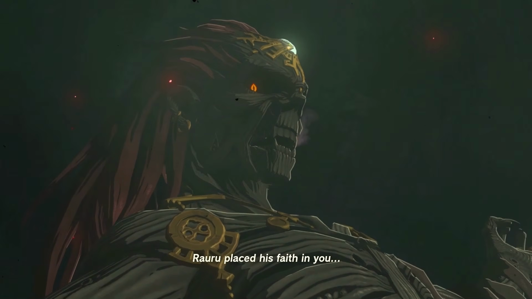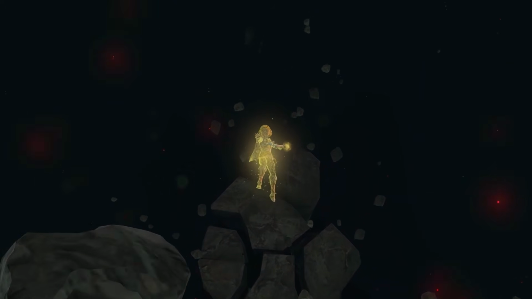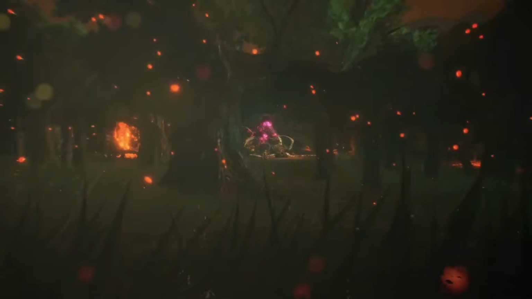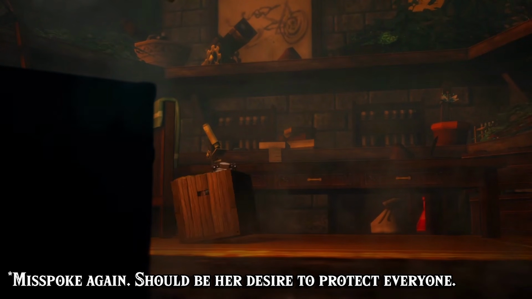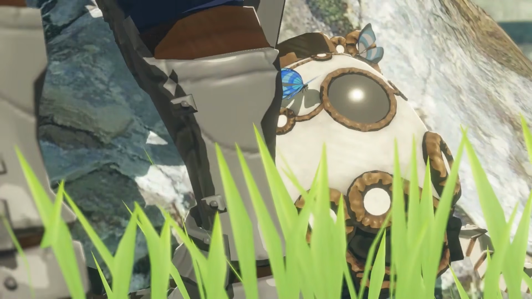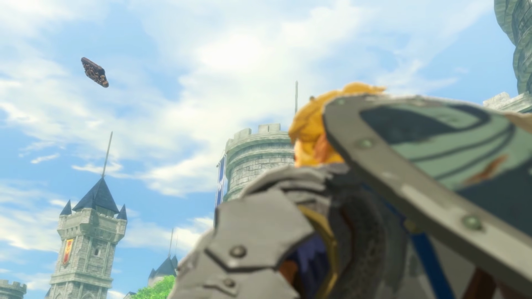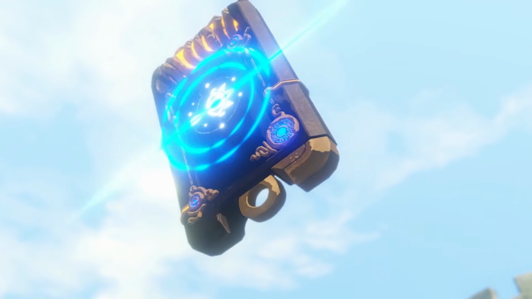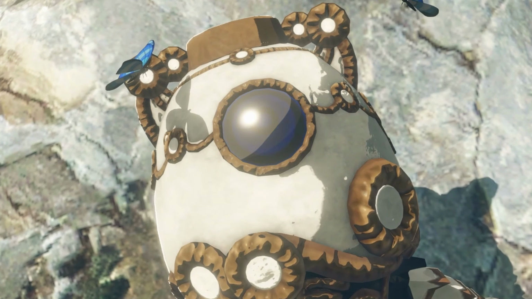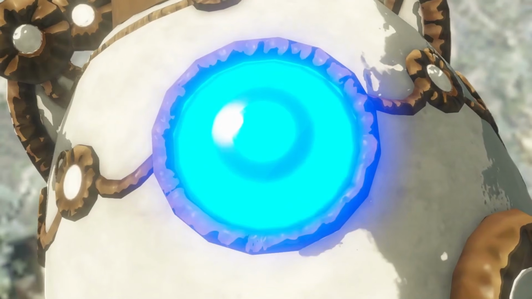A few years later, Ganondorf is freed from his imprisonment, leading to Zelda traveling back in time. Yet also 100 years ago, in the moment when Zelda's powers awaken, a small guardian named Teriko that Zelda built before her mother's passing suddenly reactivates and hears Zelda's plea to save everyone. It somehow throws itself back in time where it's able to change events, resulting in the Calamity being defeated. This forms a new timeline where Link and Zelda live on in their normal lives. Meanwhile, Ganondorf won't break out of his seal for at least 100 years and possibly longer, meaning that Link and Zelda would never deal with him as they would be old and frail by then.